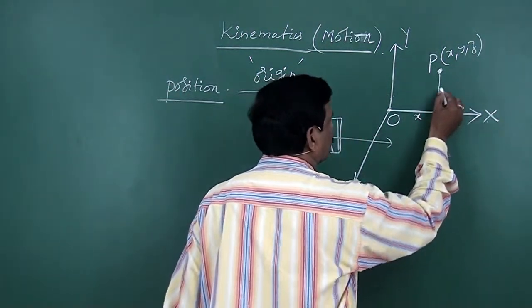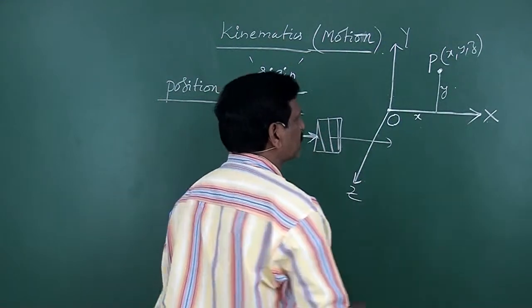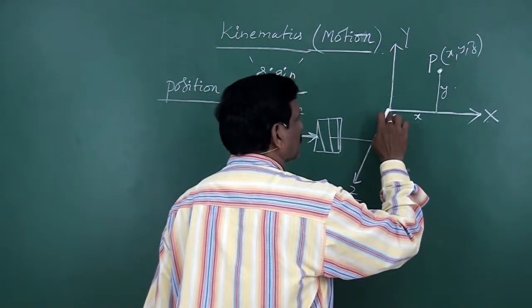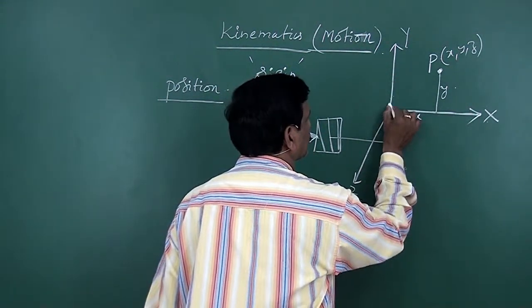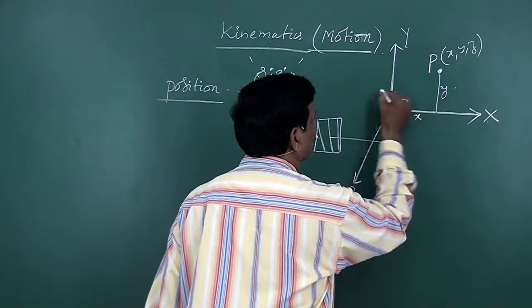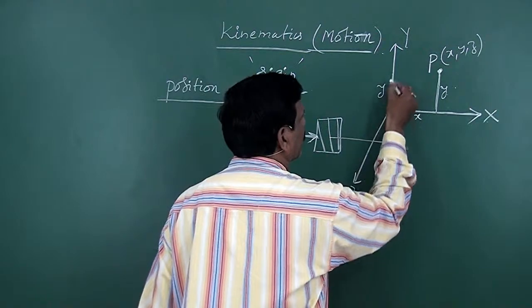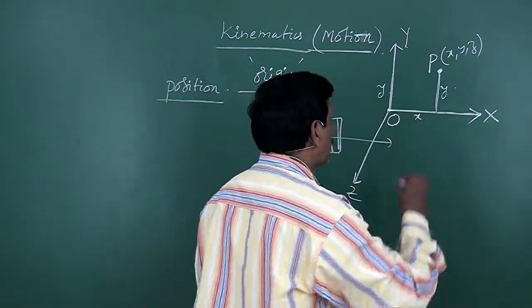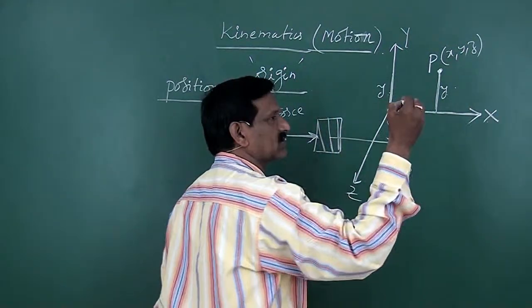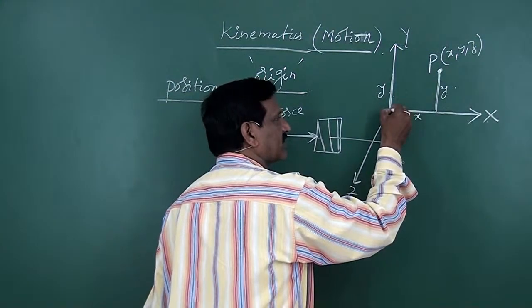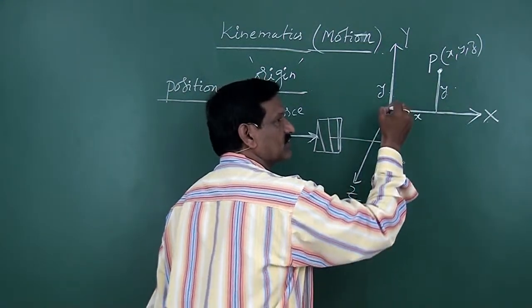And y, this is y, the distance of the particle from the origin along the y axis. Same value, y. Then similarly you have along the z axis. So this particle is located at a distance of z from the origin.